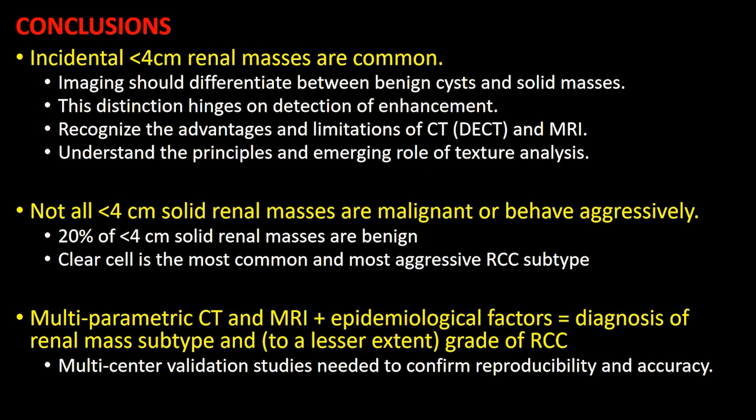Clear cell RCC is the most common and most aggressive RCC subtype, and it's also important for us to try and suggest the diagnosis of clear cell RCC when possible, so that the patient receives the best appropriate management. Lastly, the combination of imaging features on both CT and MRI with epidemiological factors can diagnose a majority of renal mass subtypes and to a lesser extent grade renal cell carcinomas in less than 4 centimeter renal masses.